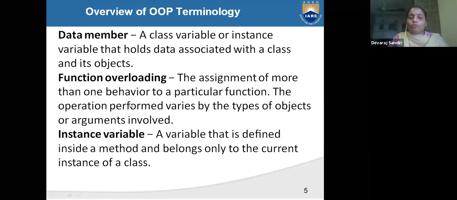The assignment of more than one behavior means, for example, if on the method "my name is Smita" I want to write two methods, then the function will be overloaded, one function overloaded on the other. An instance variable is a variable that is defined inside the method. Inside the method, whatever work is going on in the current instance of the class, that is called an instance variable.